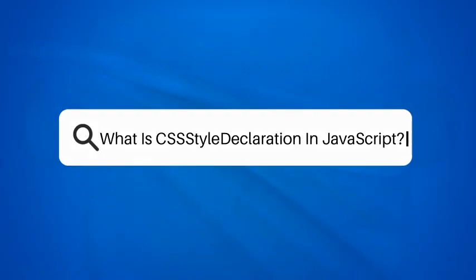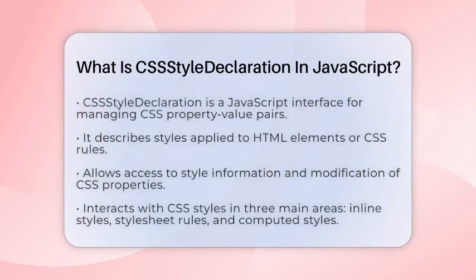What is CSS style declaration in JavaScript? Have you ever wondered how to change the look of a web page using JavaScript? One of the key tools for this is the CSS style declaration. This JavaScript interface represents a collection of CSS property value pairs. It describes the styles applied to an element or a CSS rule.